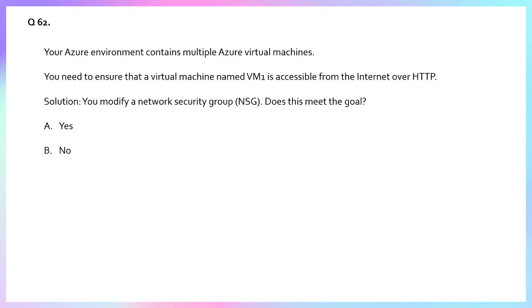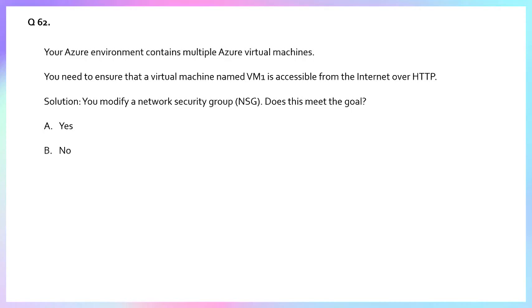To allow a VM to be accessed from the internet over HTTP, you need two things. First, the VM must have a public IP, right, to receive traffic from the internet. And second, the network security group must allow inbound traffic on port 80.